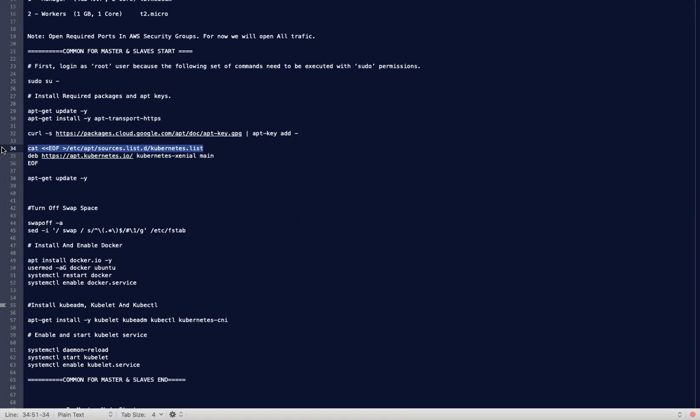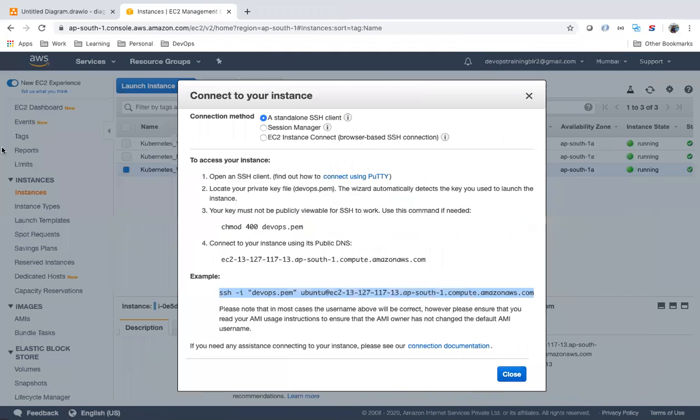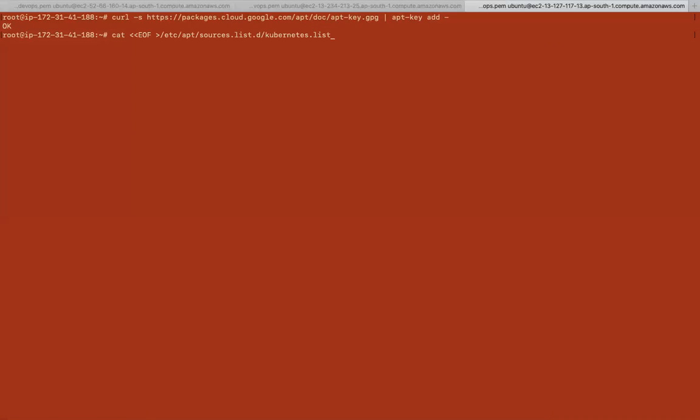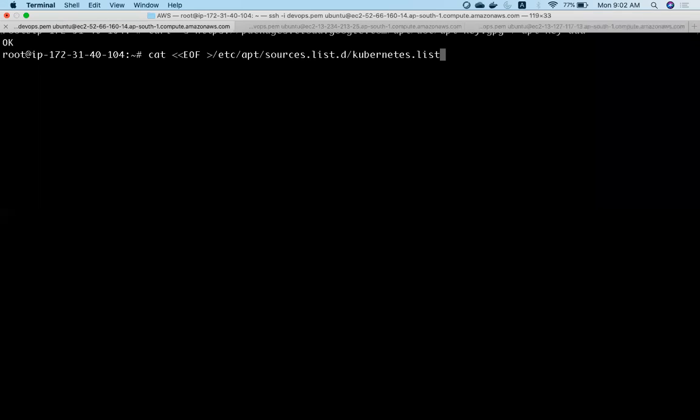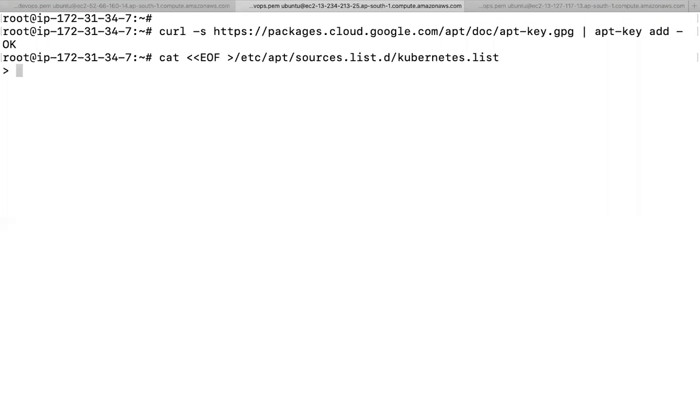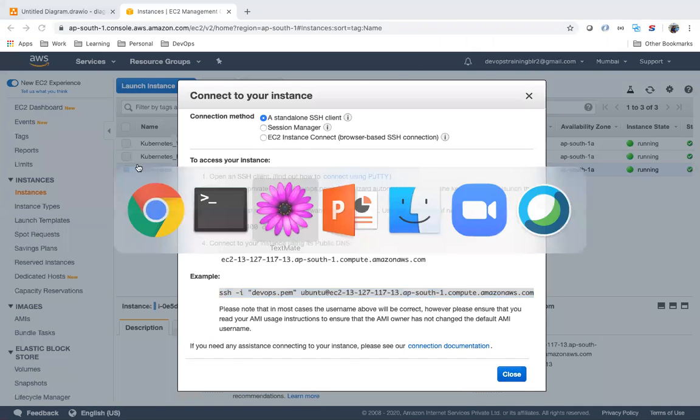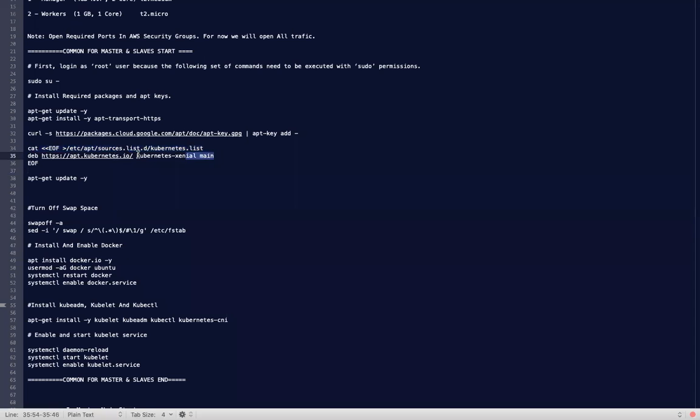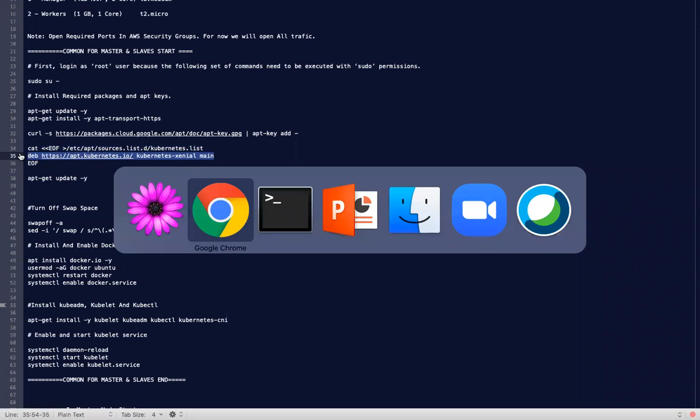So I am creating one file in all the three machines. Then I am making an entry in that file.